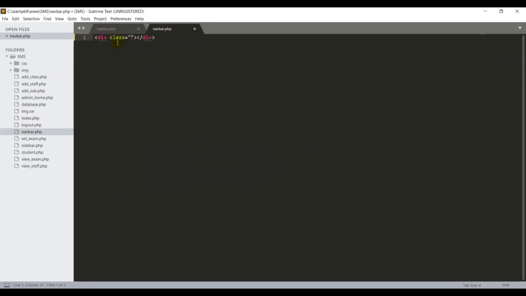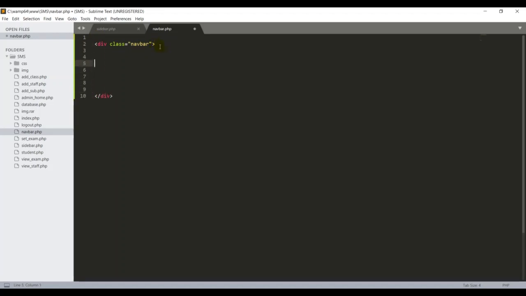For this class I'm going to give the name navibar. Give the name in a short way, then you can easily memorize it. So here I created a div with the class navibar. I'll take a long space between them.